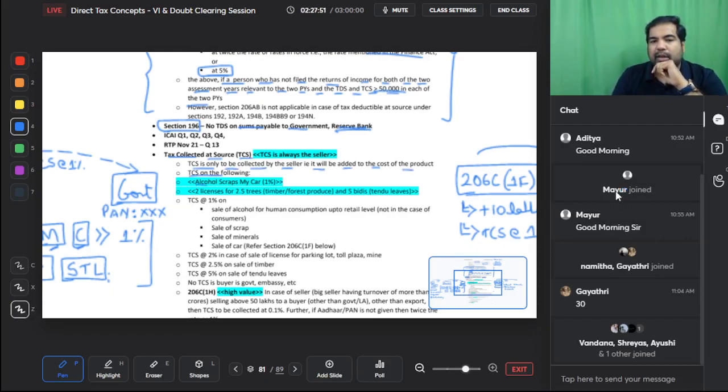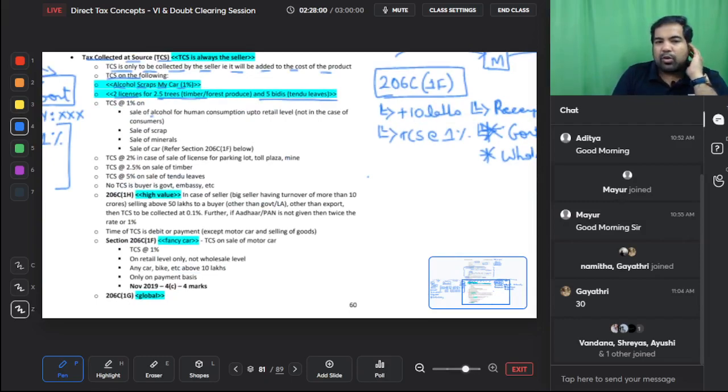TCS on the following: alcohol 1%, scrap 1%, car 1%, licenses 2%, 2.5% on timber, and 5% on tendu leaves. So for alcohol, guys, it is not at retail level, while car is only for retail level. Alcohol is not at retail level. So once you become a CA and let's say you drink occasionally, I'm not encouraging it, but if you do, then whenever you go to a wine shop and you buy alcohol, you will not pay TCS because it's not at the retail level. Not in the case of consumers.